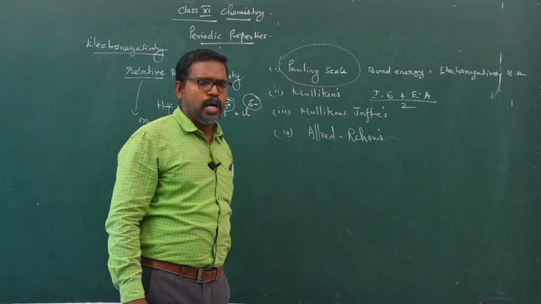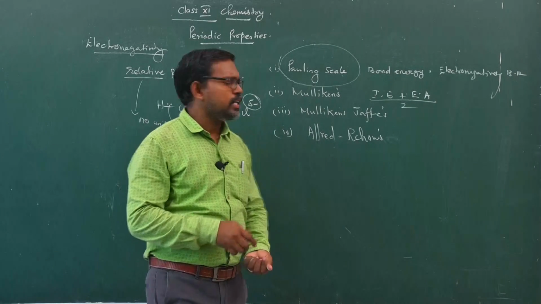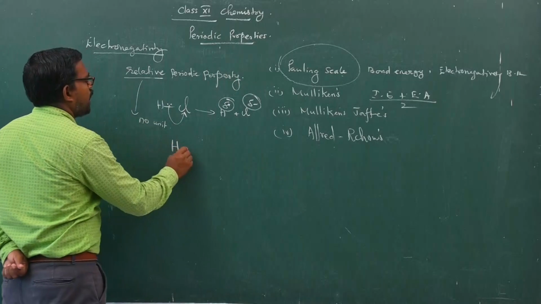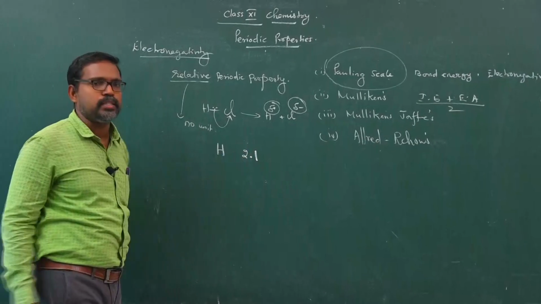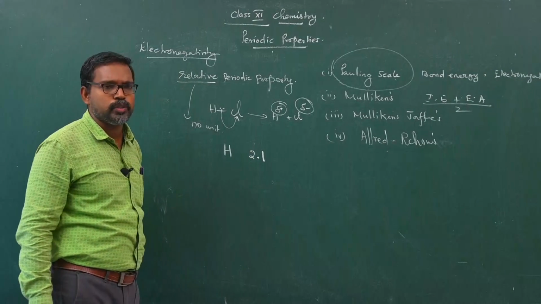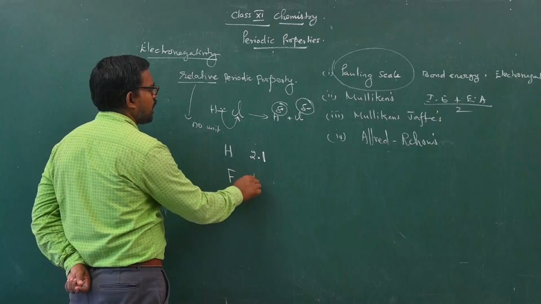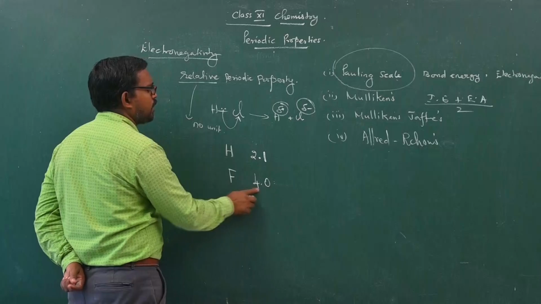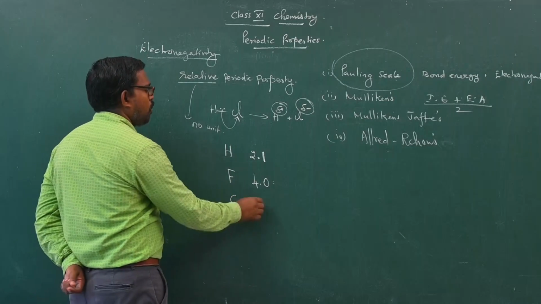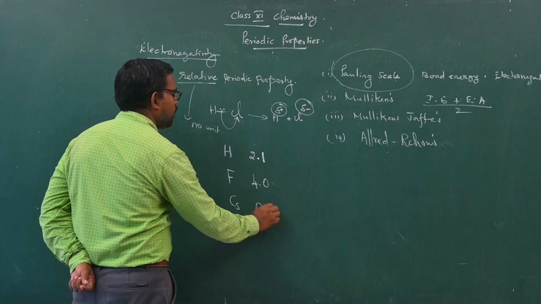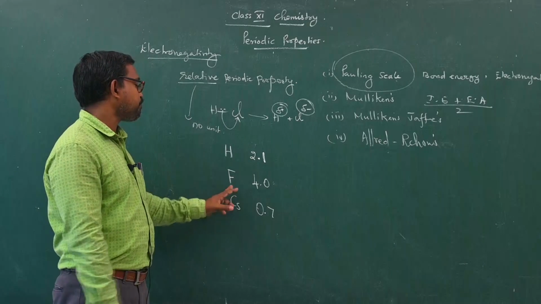According to the Pauling scale, Pauling arbitrarily assigned the electronegativity value of hydrogen as 2.1. Based on the scale, fluorine shows the highest electronegativity value of 4.0. Cesium shows the lowest electronegativity value of 0.7. These are the questions asked in the examination.